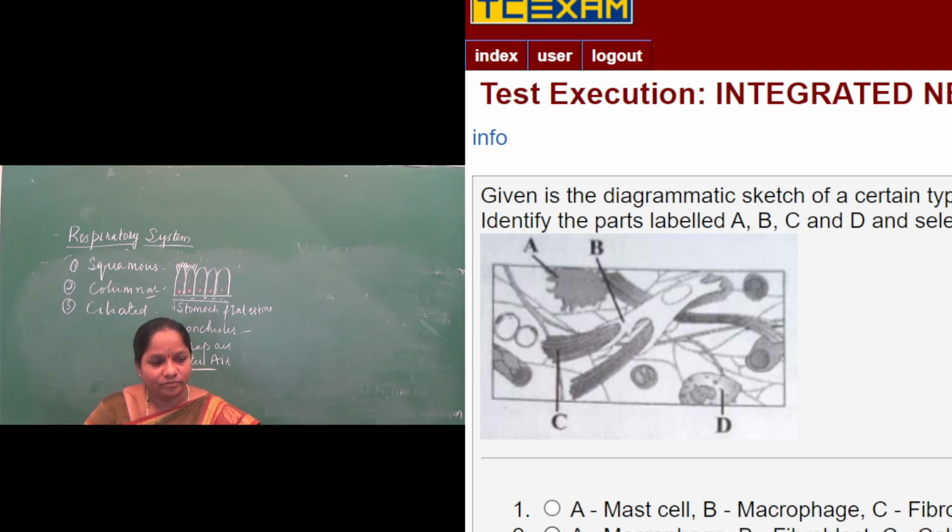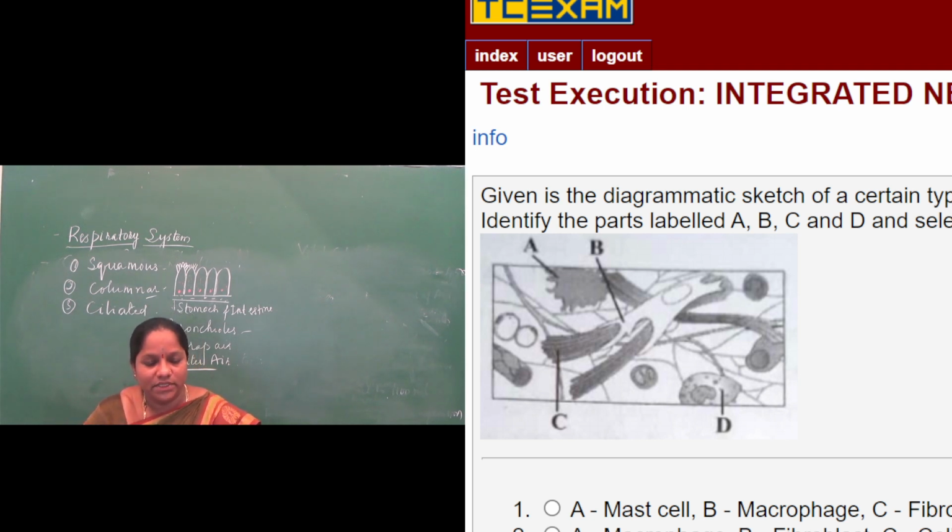D is mast cell. So A is macrophage, B is collagen fiber, C is fibroblast and D is mast cell. Mast cells are the cells that produce molecules like histamine and heparin.